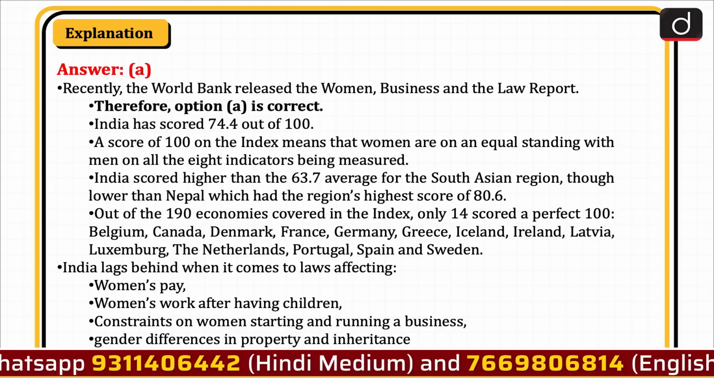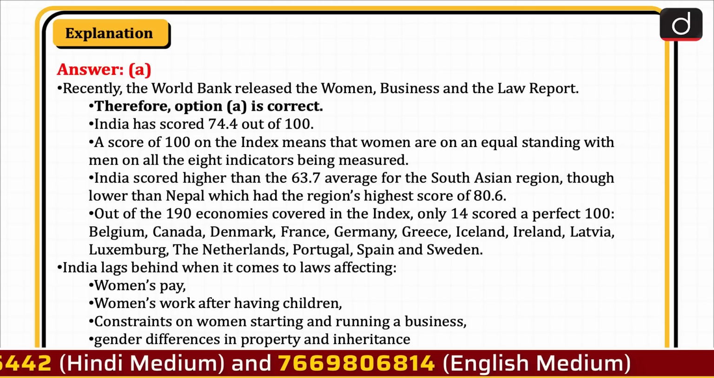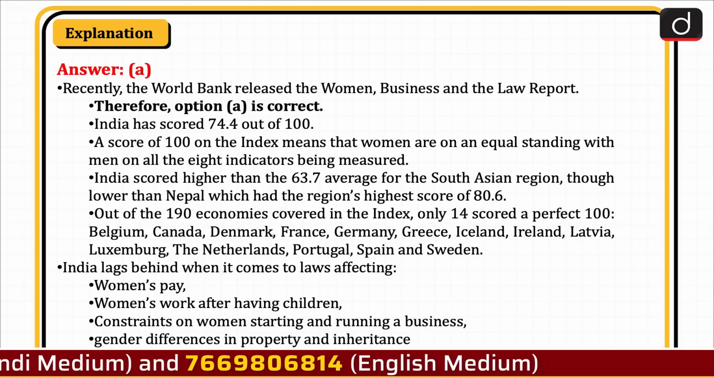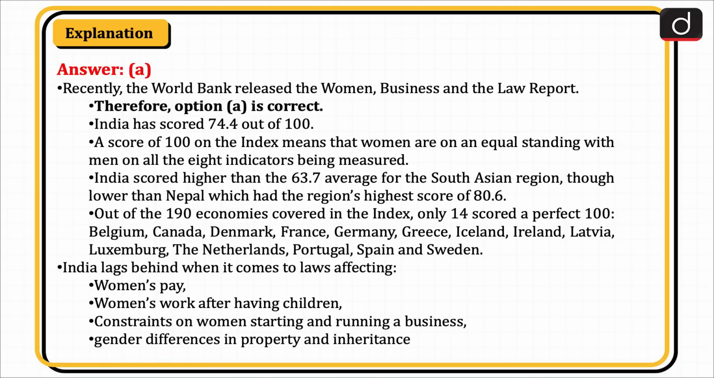Out of the 190 economies covered in the index, only 14 scored a perfect 100: Belgium, Canada, Denmark, France, Germany, Greece, Iceland, Ireland, Latvia, Luxembourg, the Netherlands, Portugal, Spain, and Sweden. India lags behind when it comes to laws affecting women's pay, women's work after having children, constraints on women starting and running a business, and gender differences in property and inheritance.